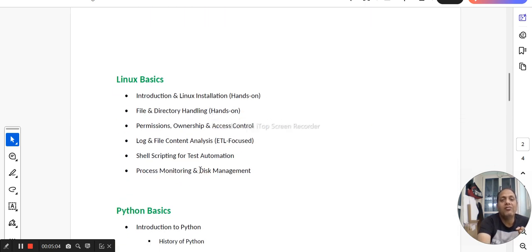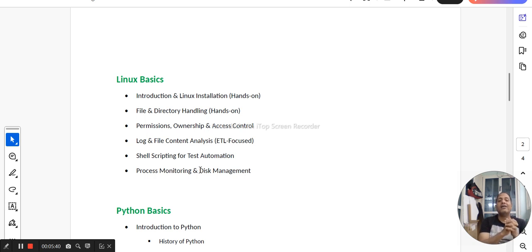Now the next module is Linux Basics. Why Linux Basics? Because wherever you are working on the backend, you will have a lot of servers running on the Linux operating system, and hence it is very important for you to be familiar with and have good hands-on experience with Linux commands, right? Not only commands, but you should be very comfortable writing small shell scripts so that you can test a bit, wherever it is needed. So all of those things we are going to cover as part of the Linux basics.